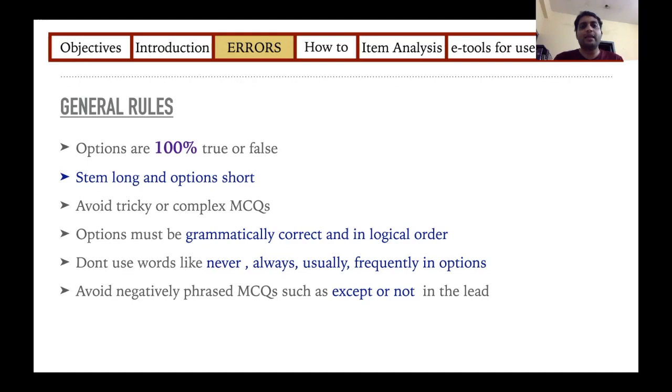Options must be grammatically correct. So the stem must follow the options, it must not be that some of the options don't fit in with the stem. Never use words like never, always, usually, and frequently, because most of the time these are wrong choices, and even if by mistake you think them as right, a student can always prove you wrong. Avoid negatively phrased MCQs such as except or not in the lead question.